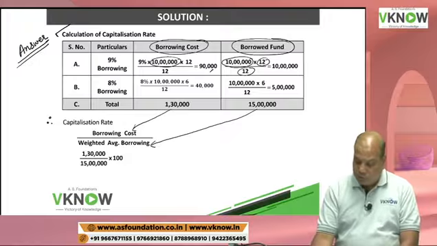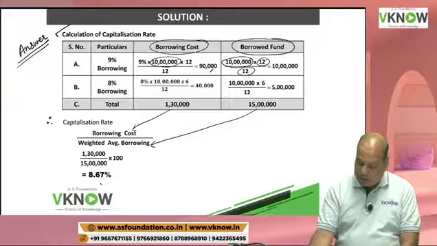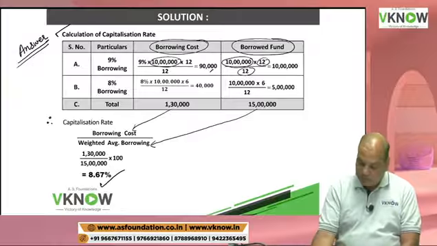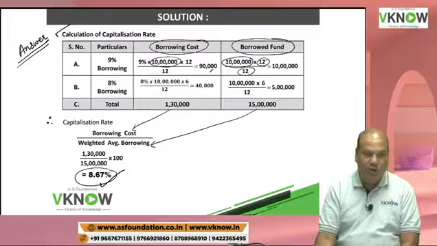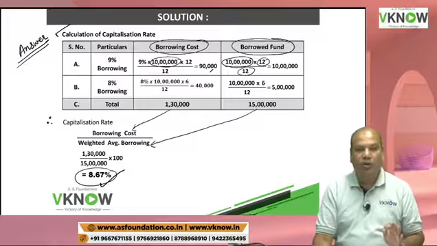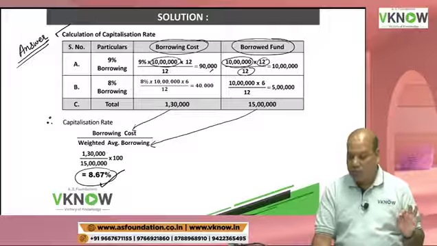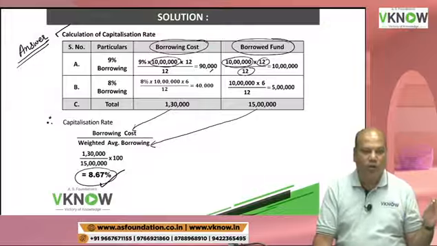And that comes to, as you correctly said, 8.67%. So the first important thing we have learned in general borrowing is how to find out the weighted average borrowing rate.